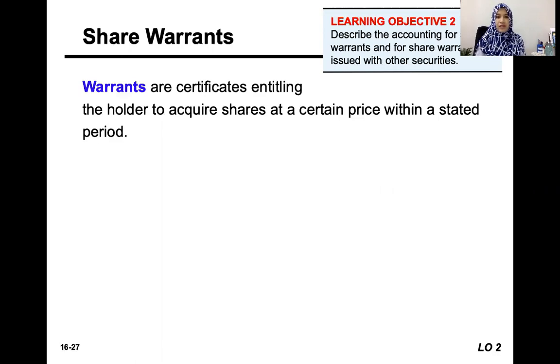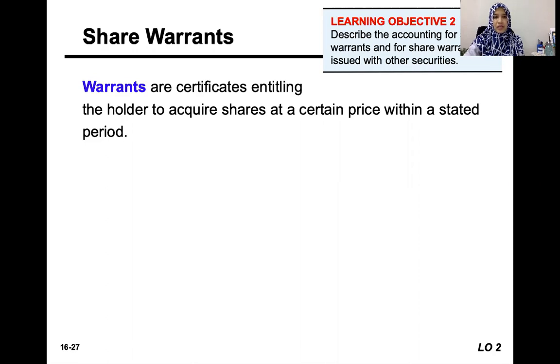We continue our discussion on the topic of dilutive securities and earnings per share. Previously we have discussed convertible bonds and convertible preference shares. Basically, dilutive securities are securities that can result in an increasing amount of ordinary shares, which will result in diluted earnings per share. Dilutes means reduce, yeah? The decreasing value of earnings per share. That's why it's called dilutive securities, because the securities can dilute the amount of earnings per share.